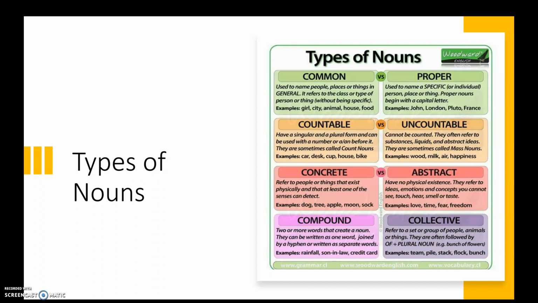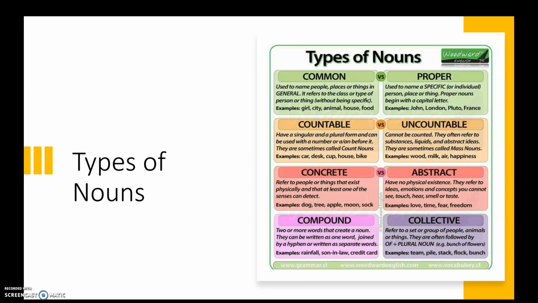Concrete is something that you can feel, sense, see, touch, anything like that. So pizza would be a concrete noun. I have pizza in front of me, and I can pick up that piece of pizza. I can taste it. I can smell it. Love would not be a concrete noun. You can't hold love in your hand. It has no physical form.